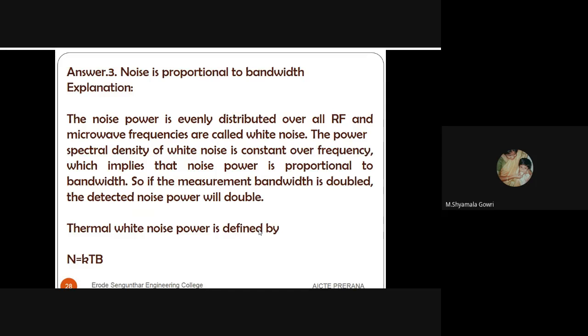See this in the explanation. The formula for thermal white noise power is defined by N equals KTB. Here B is the bandwidth and N is the noise. These two are directly proportional to each other.